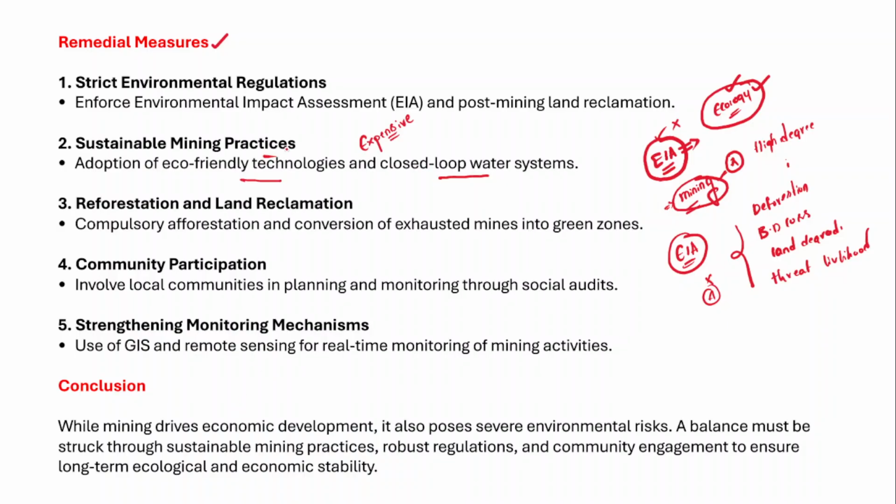So therefore, there is a need for gradual adoption of eco-friendly technologies when it comes to mining, because we know how important mining is for any country, particularly a country like India, because it helps in industrial growth and development, and it also helps in infrastructure development. So overall, it contributes to economic growth and development. So because of this, even if it is expensive in the beginning, there is a need to adopt eco-friendly technologies for mining and closed loop water systems as well.